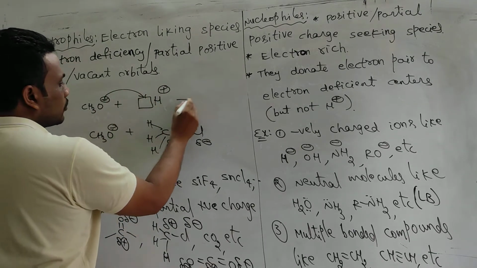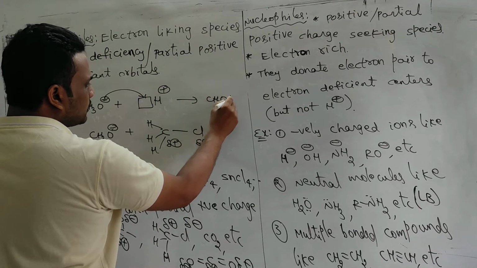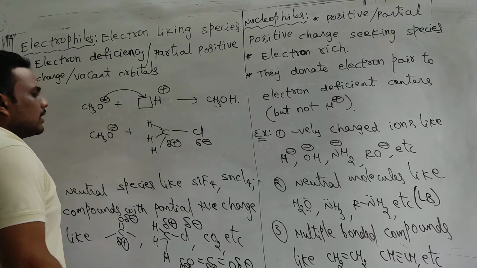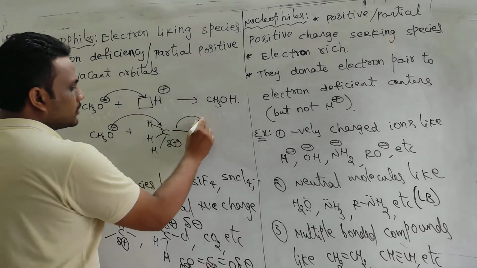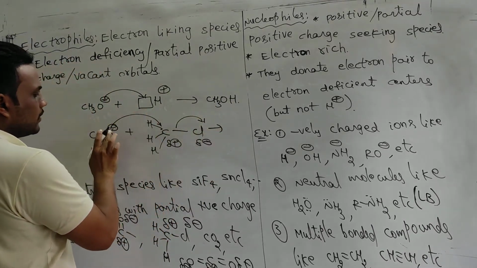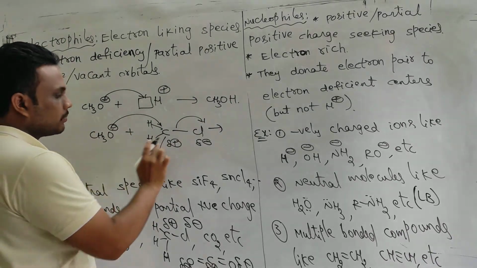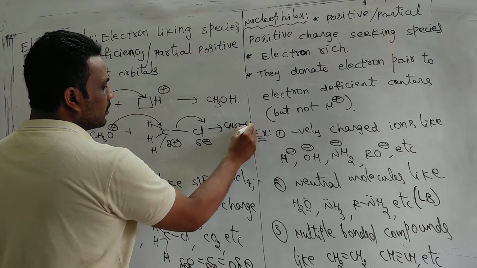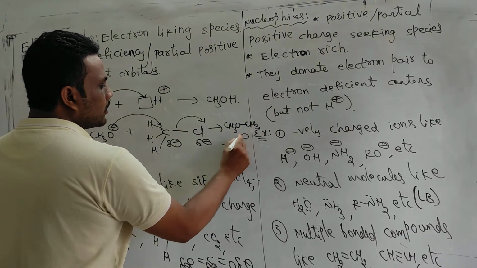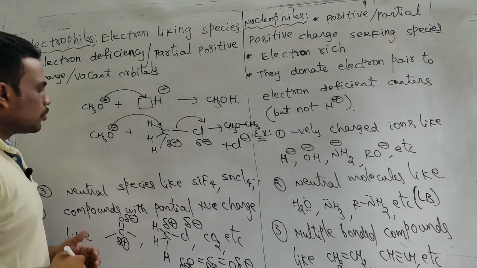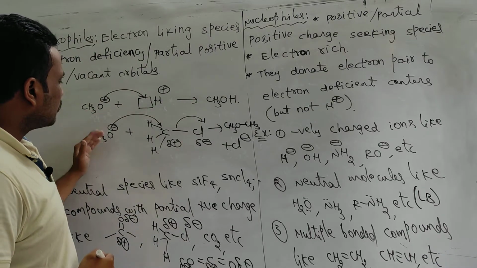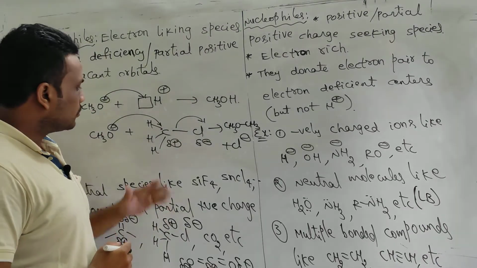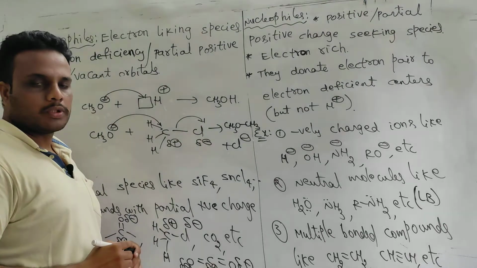It donates electron pair to this. And suppose this reaction takes place, it attacks this partially positive carbon, and chlorine goes out as a leaving group, Cl minus. So in both cases, the methoxide ion donated a lone pair to H plus and to the partially positive carbon.